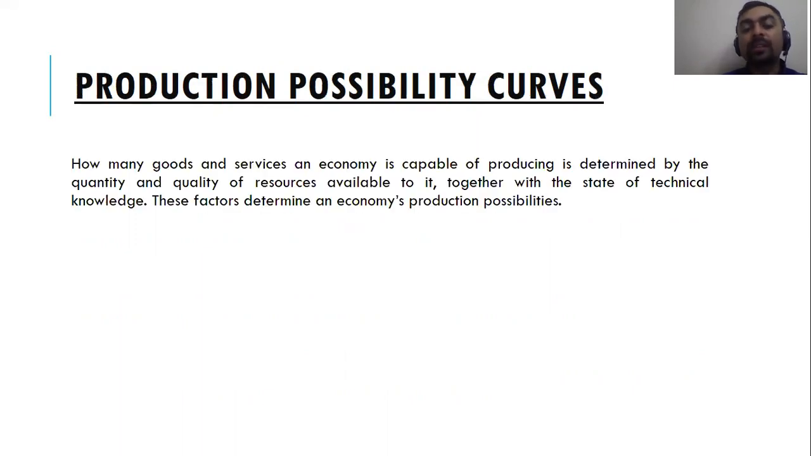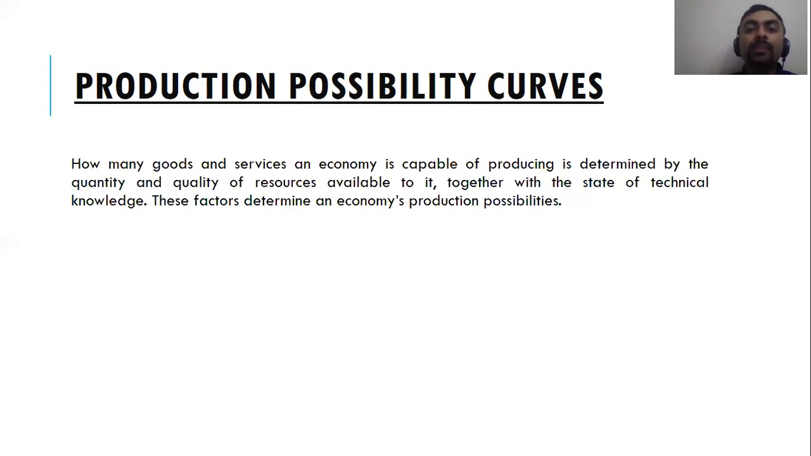How many goods and services an economy is capable of producing is determined by the quantity and quality of resources available to it, together with the state of technical knowledge. These factors determine an economy's production possibility. This means the amount of goods an economy can produce is based on three things: the quality of resources, the quantity of resources, and the technical knowledge that the economy has.